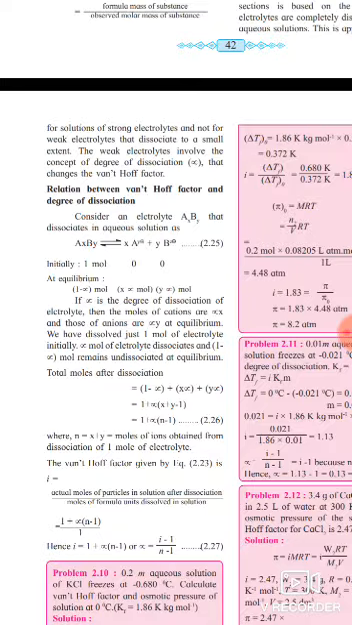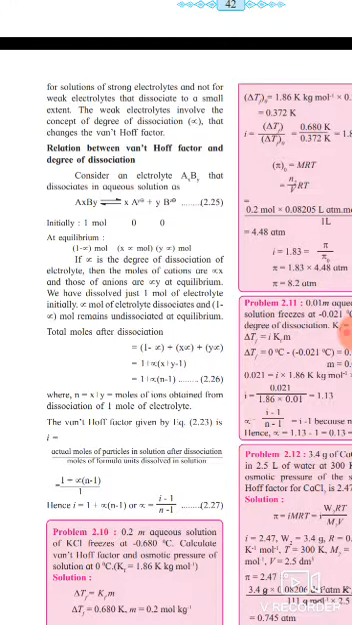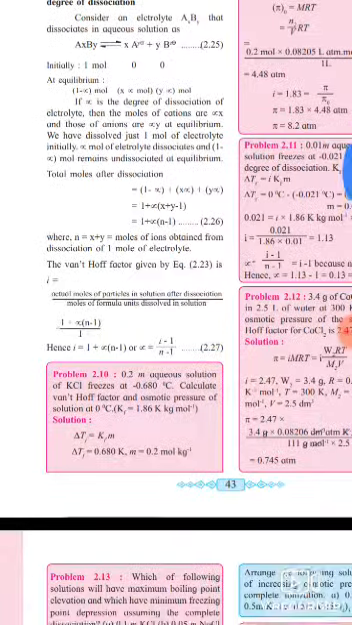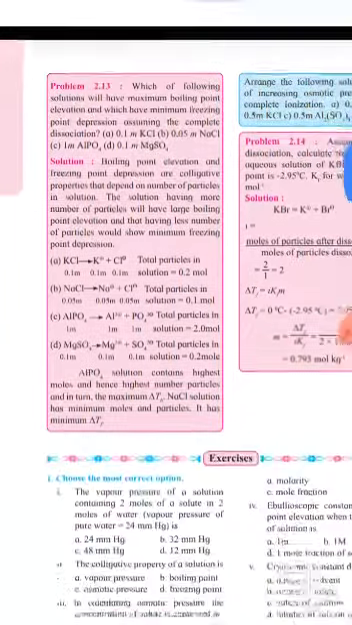where n is equal to x plus y, the moles of ions obtained from dissociation of 1 mole of electrolyte. Therefore the Van't Hoff factor is given by i is equal to 1 plus alpha (n minus 1) upon 1. Hence i is equal to 1 plus alpha (n minus 1), or alpha is equal to (i minus 1) upon (n minus 1), equation number 2.27. With the help of this equation you can solve all problems. All problems are given on page number 40. Okay, our lesson is over, we can stop here.